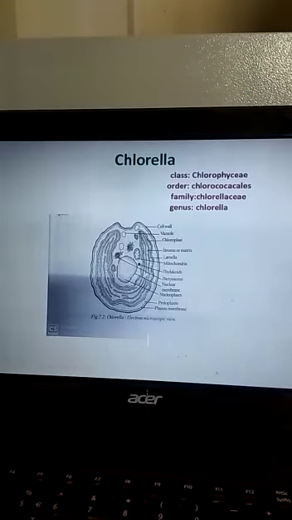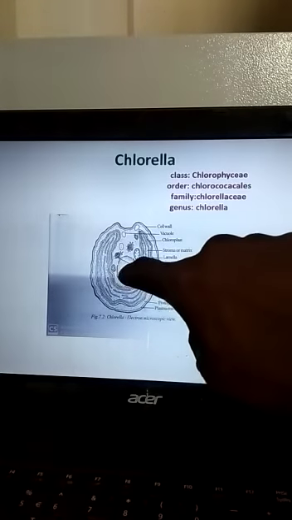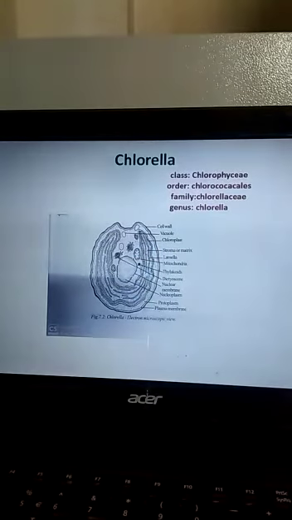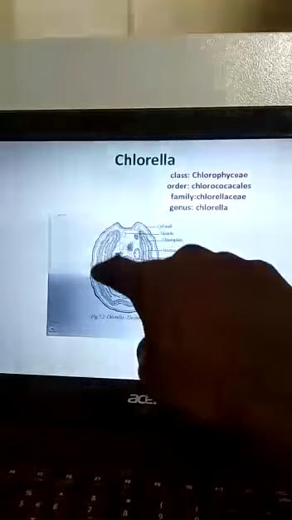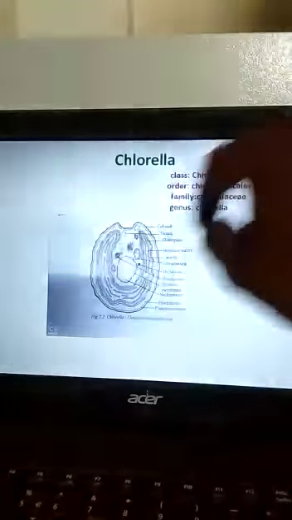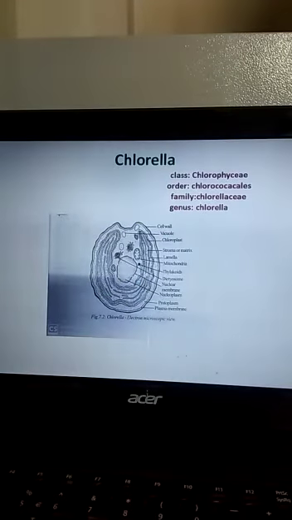The pyrenoid is present in some species. A single nucleus lies in the cytoplasm. The nucleus is eukaryotic and haploid. The chloroplast is bound by 2 unit membranes separated by a periplastidial space.